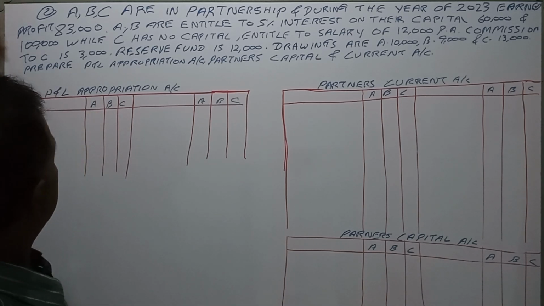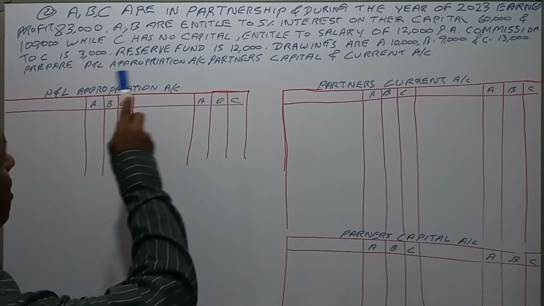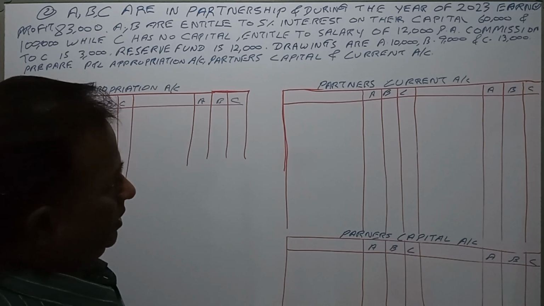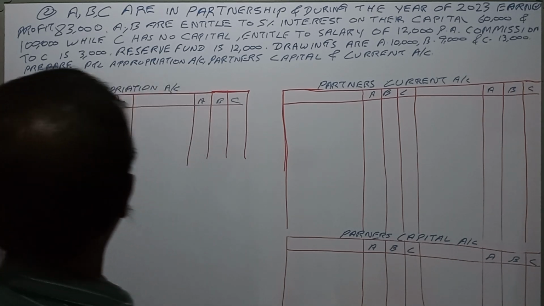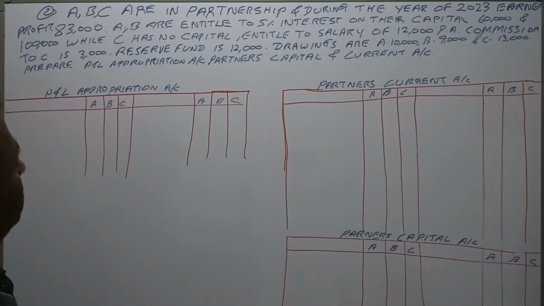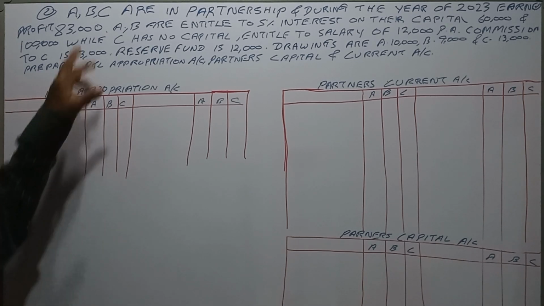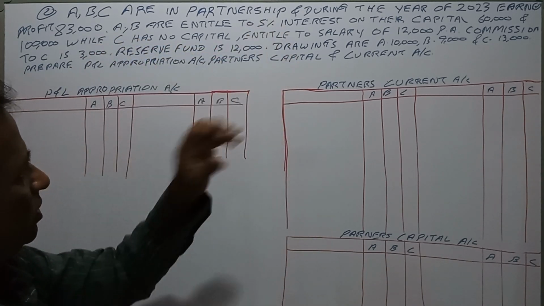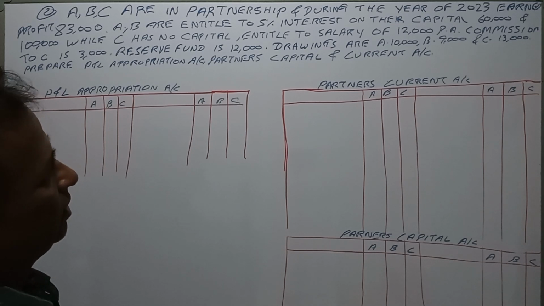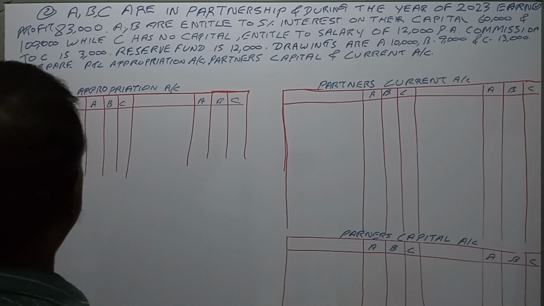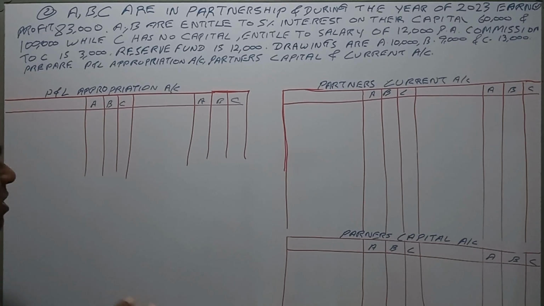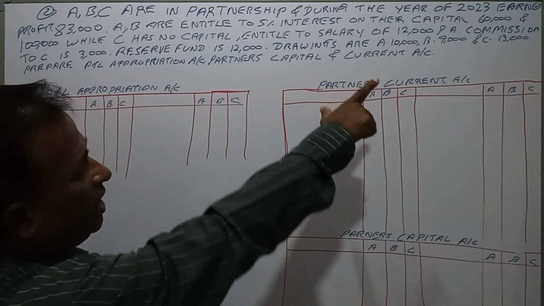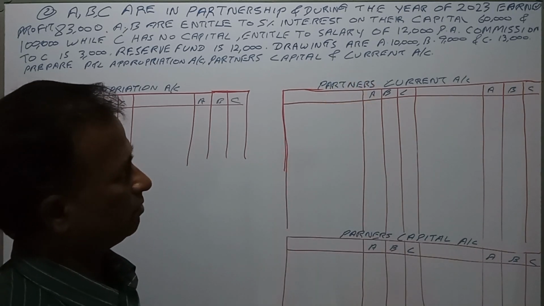In the question, they say A, B, C are in partnership. During the year 2023 they earned a profit of 83,000. A and B are entitled to 5% interest on their capital, that is, their capital is 60,000 and 100,000, while C has no capital and is entitled to a salary of 12,000 per annum.